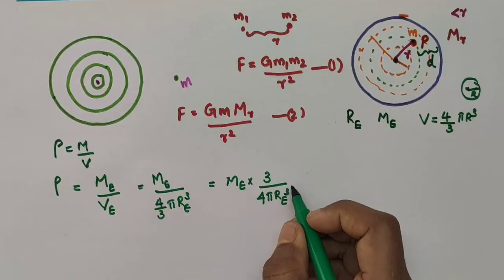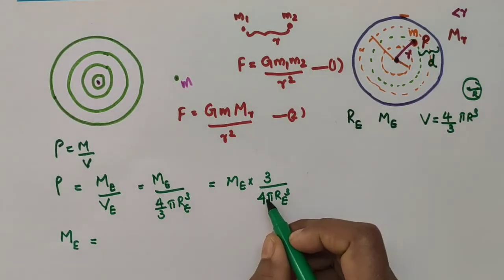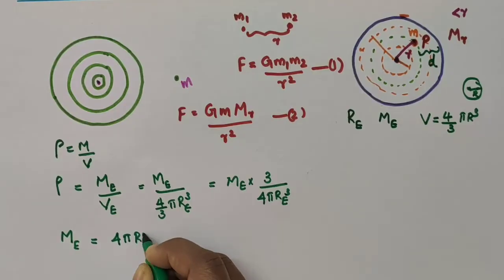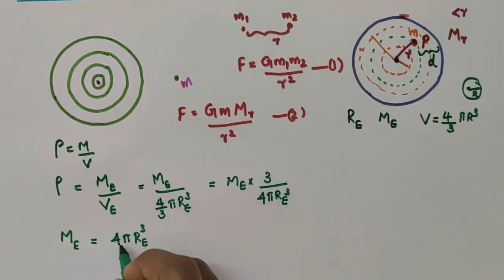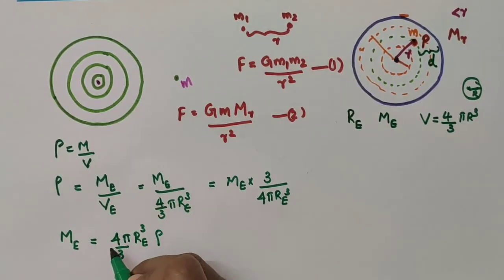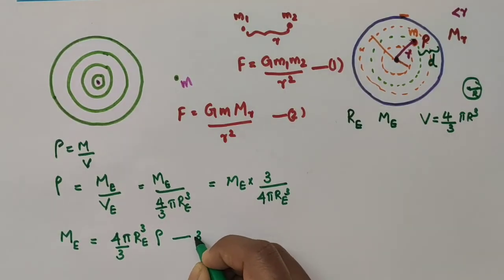Then from this I am writing one expression for the mass of the earth. So, me is equal to, I am taking this 4 pi re cube to this side, so that goes to the numerator. So, we can write 4 pi re cube. I am taking 3 to this side, so that goes to the denominator. Then rho is already here. So, we are getting me is equal to 4 by 3 pi re cube into rho, and I am taking this as equation number 3.